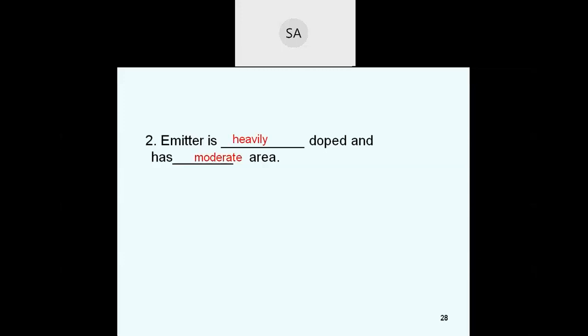That is, the doping of the emitter is heavy, and its area is in the middle of the base and collector. The collector is moderately doped and the base is lightly doped. The base is thin and lightly doped. The area is very thin and it is lightly doped.